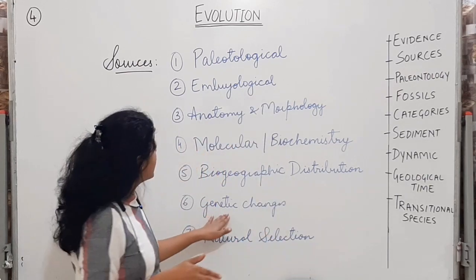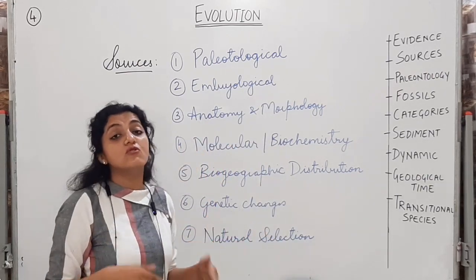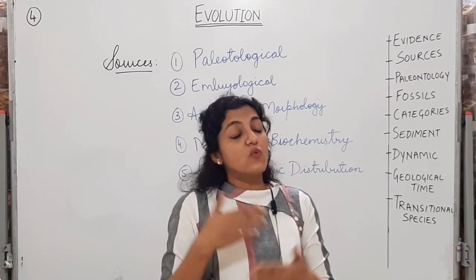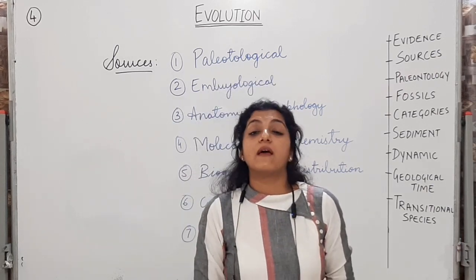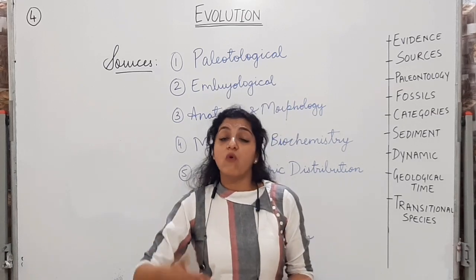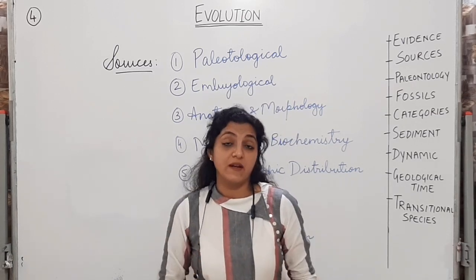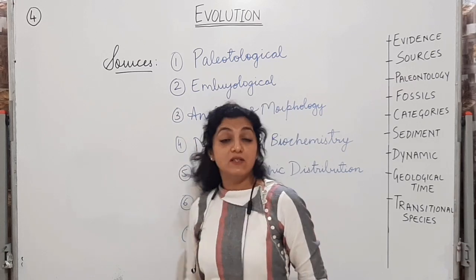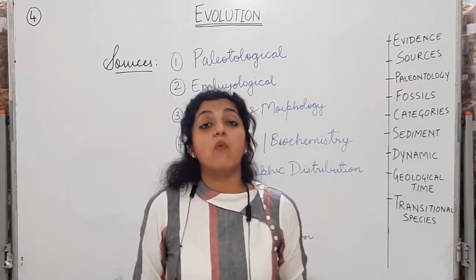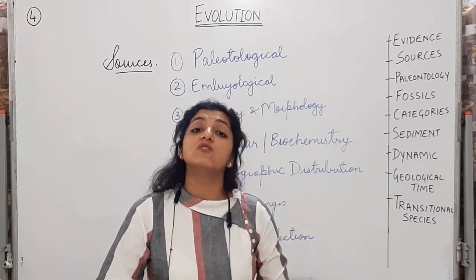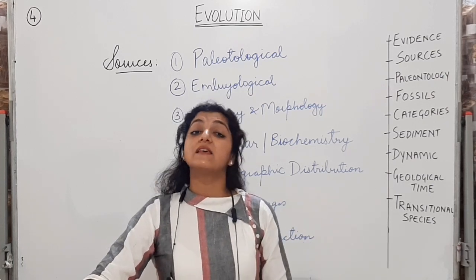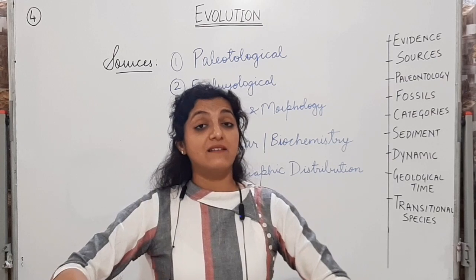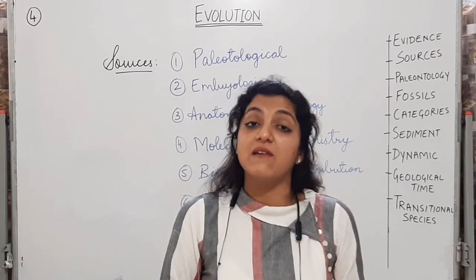All right. Next, genetic changes through generations. There are various genetic changes through various generations. All right. We have been evolving for betterment. All these evidences of evolution support that everything is evolving for betterment. It means we have always got species with higher characteristics after evolution.